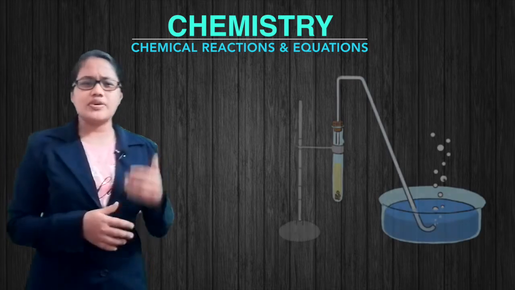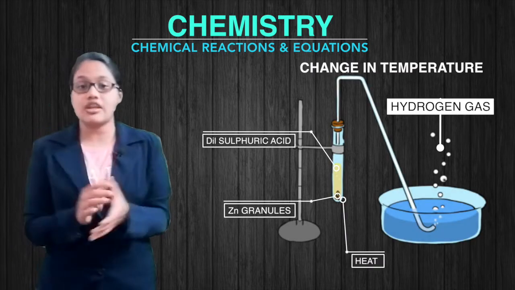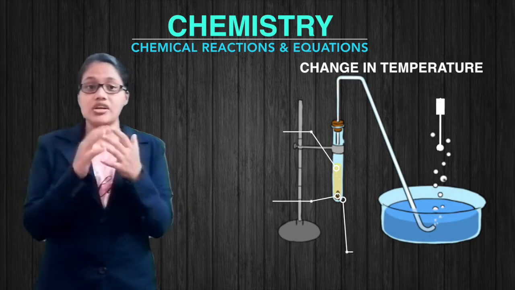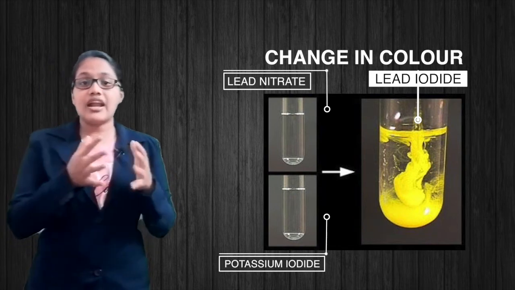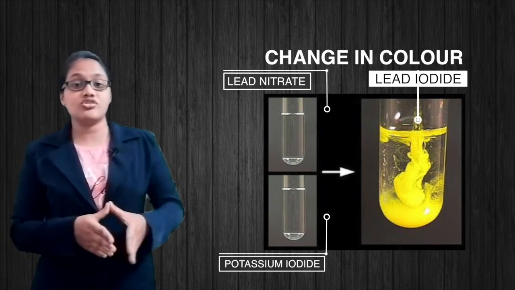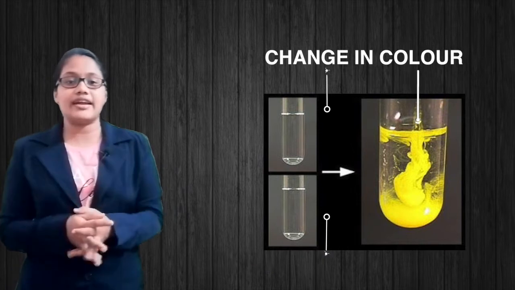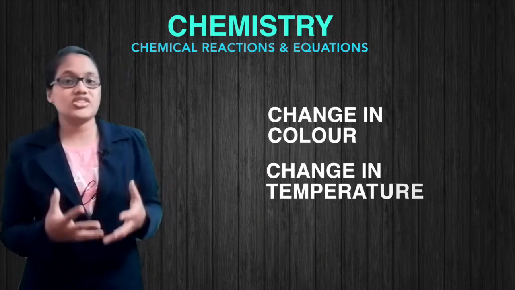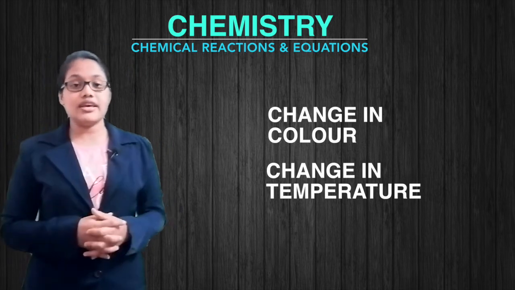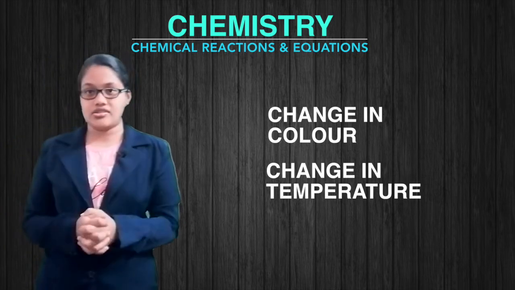In the reaction between zinc granules and dilute sulfuric acid, the temperature increased. And in the reaction between potassium iodide and lead nitrate, the colorless solution changed into yellow colored lead iodide precipitate. So change in color and change in temperature occur in chemical reactions.